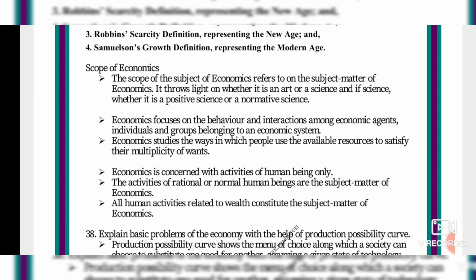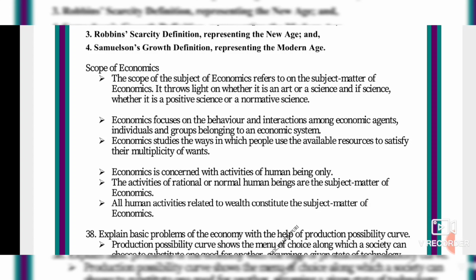Next we will see about the scope of economics. The scope of economics refers to the subject matter of economics. It throws light on whether it is an art or science. So there is a confusion in economics, whether it is art or science. They are telling it is an accurate science, a social science about the society. And if science, whether it is positive science or normative science. Yesterday I told you about positive and normative economics, isn't it? Economics focuses on the behavior and interactions among economic agents.